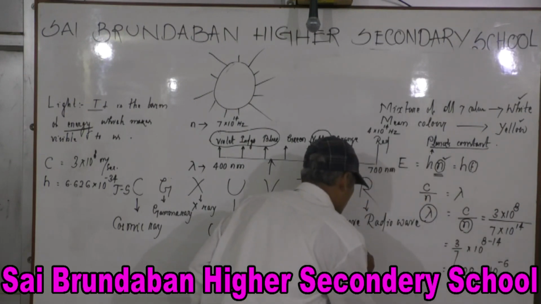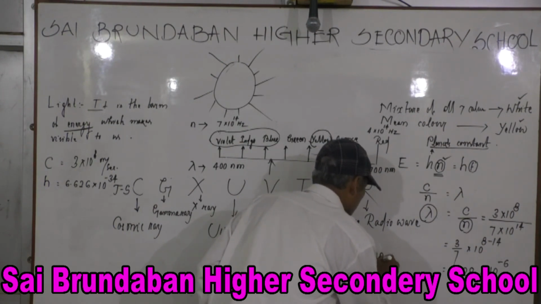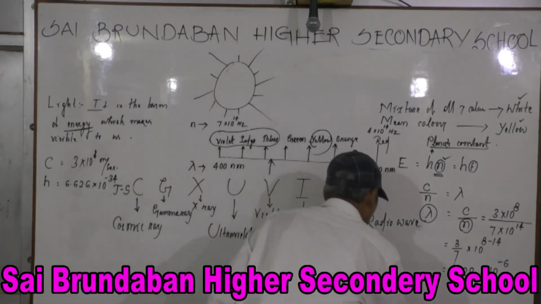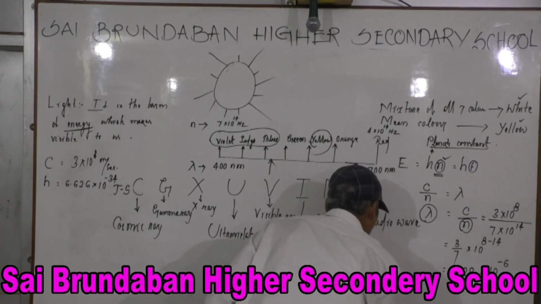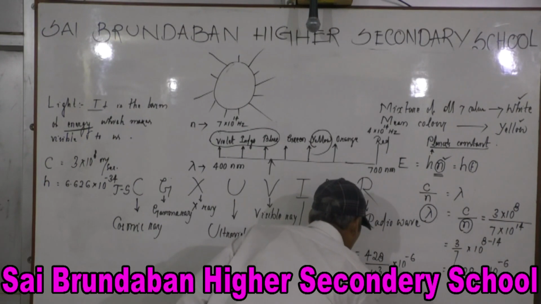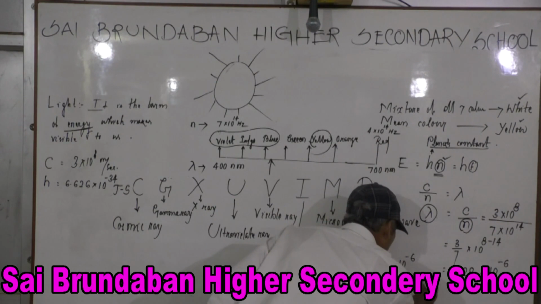So this is equal to 428 by 10 to the power 3 into 10 to the power minus 6, is equal to 428 into 10 to the power minus 9.